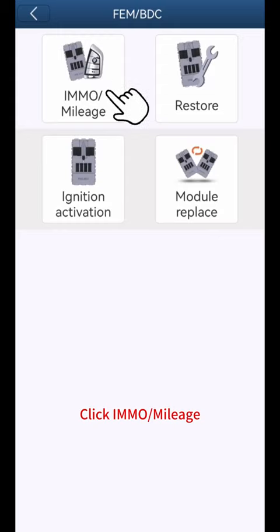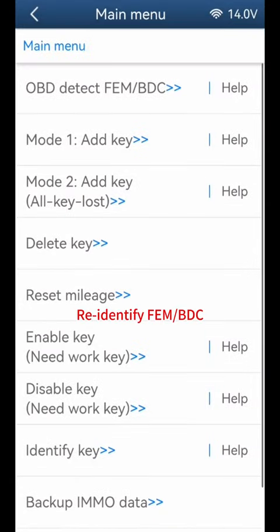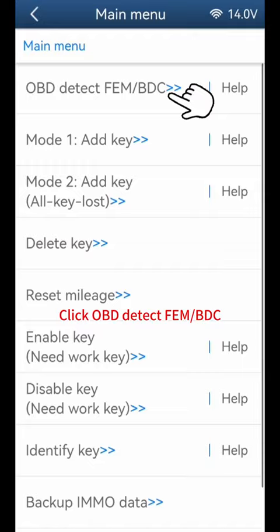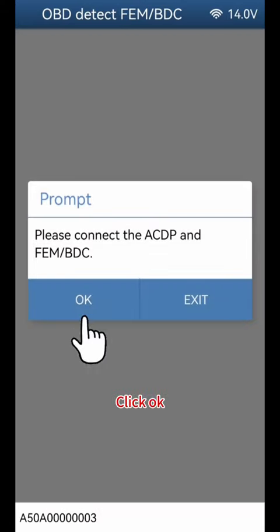Click IMO mileage. Click FEMBDC F chassis. Re-identify FEMBDC. Click OBD detect FEMBDC. Click OK.